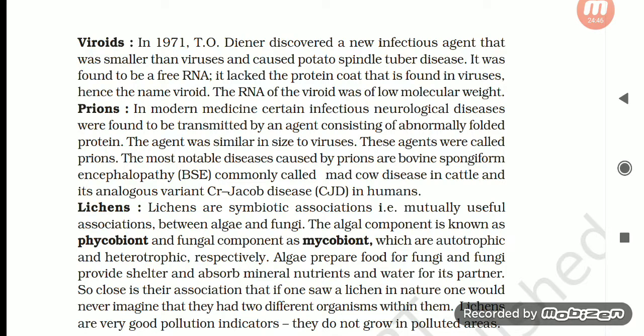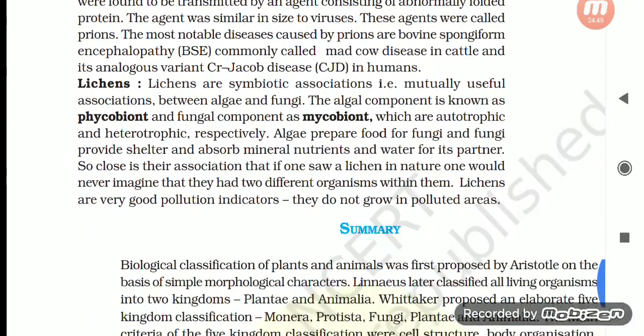Lichens are a symbiotic association, that is, a mutually useful association between algae and fungi. The algal component is known as phycobiont and the fungal component as mycobiont, which are autotrophic and heterotrophic respectively. Algae prepare food for fungi, and fungi provide shelter and absorb minerals, nutrients and water for its partner. So close is their association that if one saw a lichen in nature, one would never imagine that there were two different organisms within it. Lichens are very good pollution indicators. They do not grow in polluted areas.